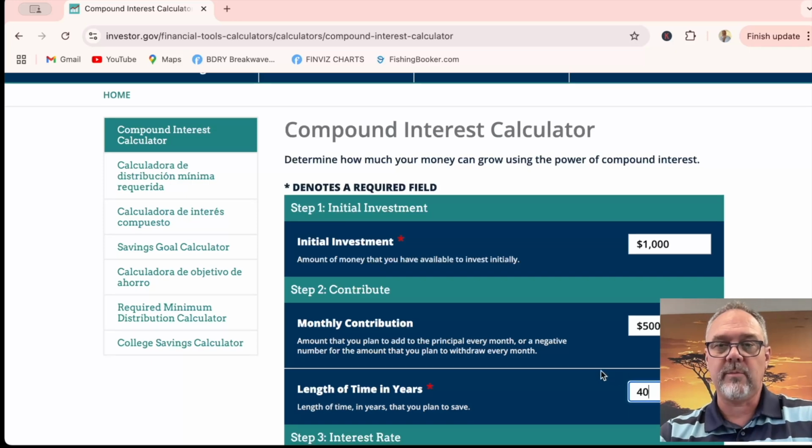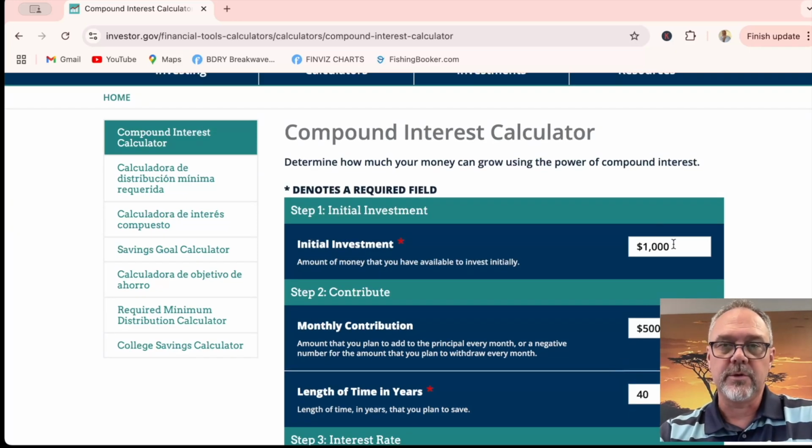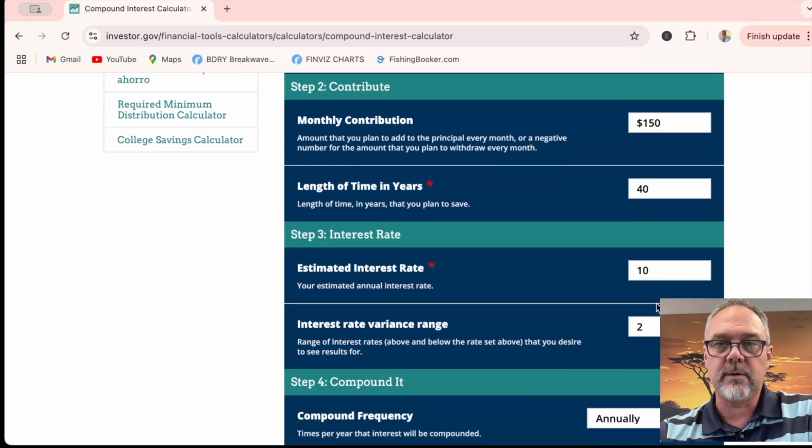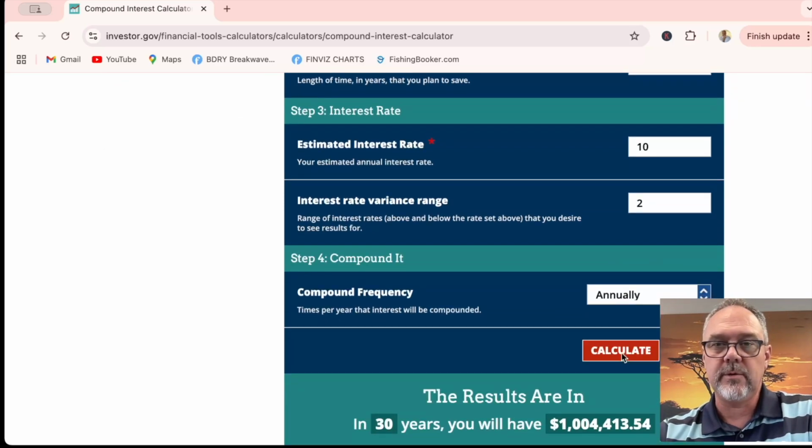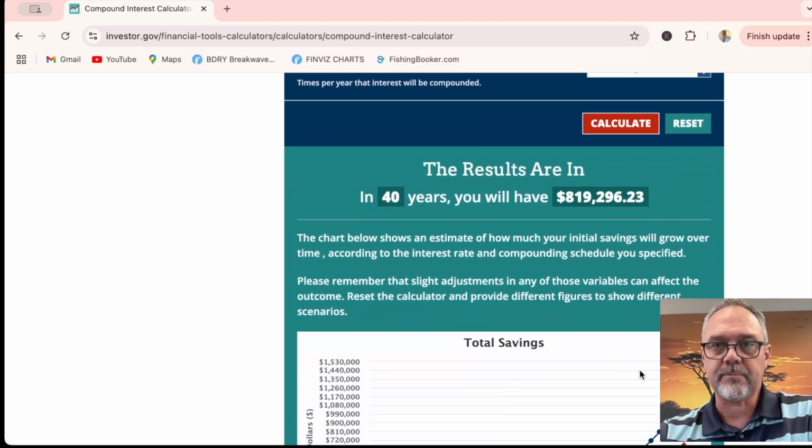This is the power of compounding interest over time. I'll show you this. Let's say you only have $500 to put in there, and you're only going to put in, let's say, $150 a month. Let's just do a random number like that. I don't know what this is going to turn out. Interest rate, 10% again, estimated interest rate, and then 2% variance annually, and we'll hit calculate.